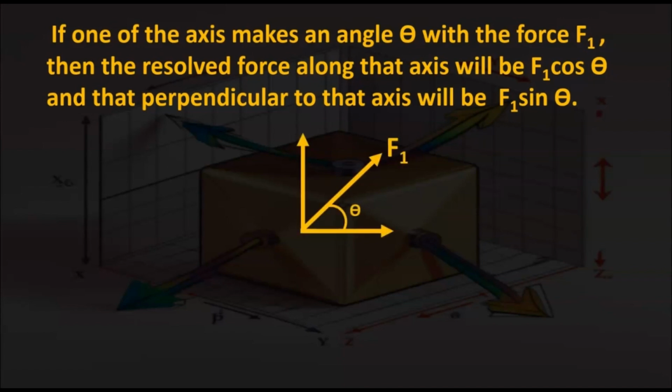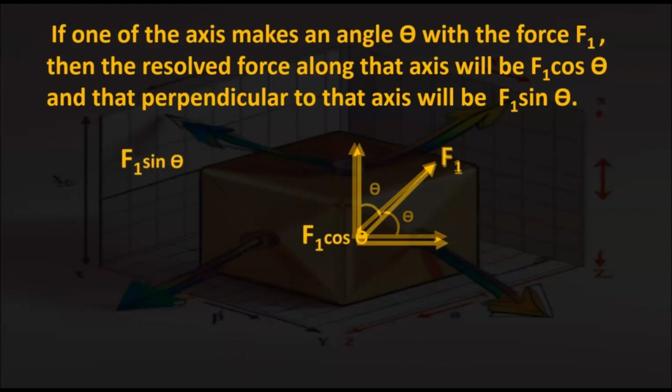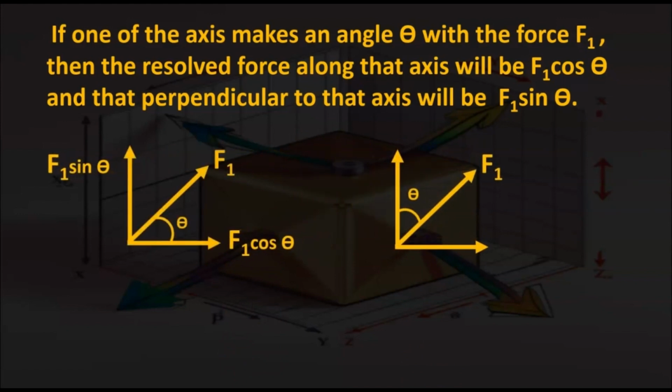For example, if a force F1 makes an angle theta with the horizontal axis, then the horizontal component will be F1 cos theta and the vertical component will be F1 sin theta. Similarly, if the force F1 makes an angle theta with the vertical axis, the vertical component will be F1 cos theta and the horizontal component will be F1 sin theta.